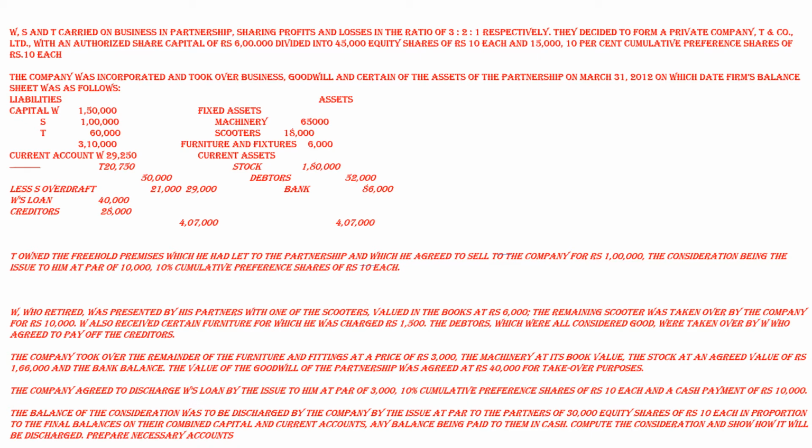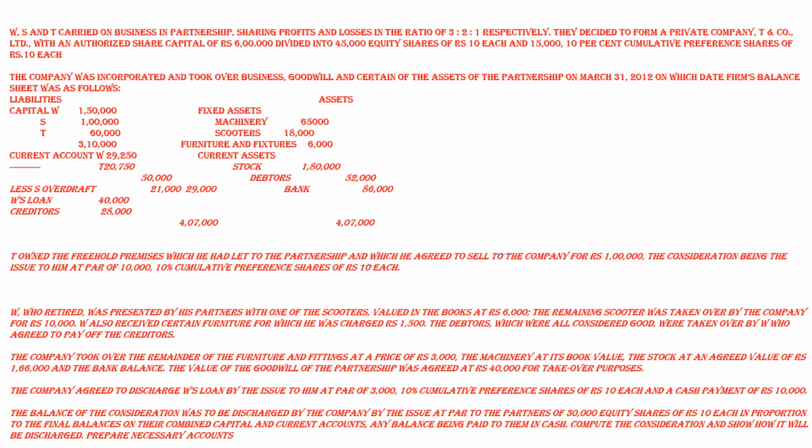Now on the asset side, fixed assets: machinery 65,000, scooter 18,000, furniture and fixture 6,000. Then current assets: stock 1,80,000, debtors 52,000, bank 86,000, total 4,07,000. T owned the freehold premises which he had let to the partnership firm and which he agreed to sell to the company for rupees 1 lakh.